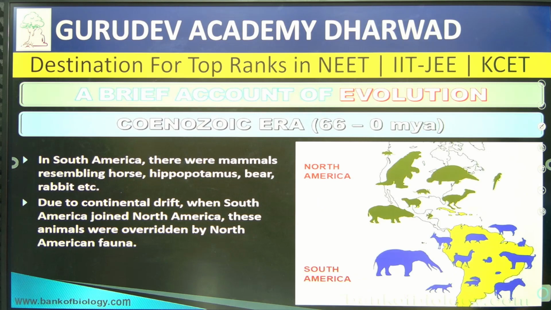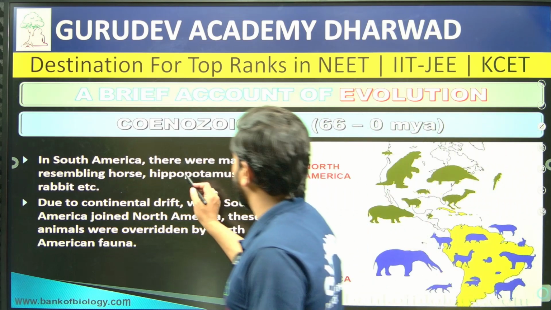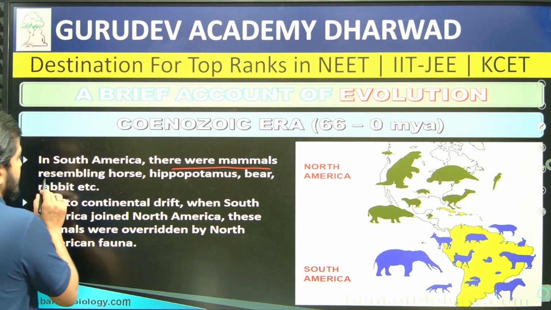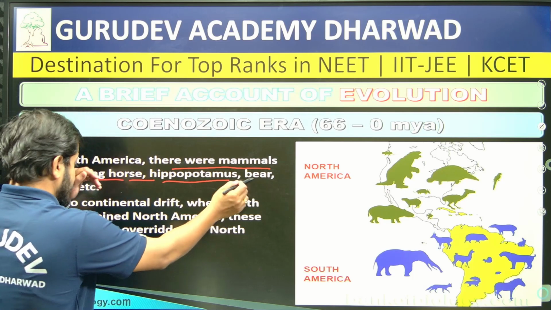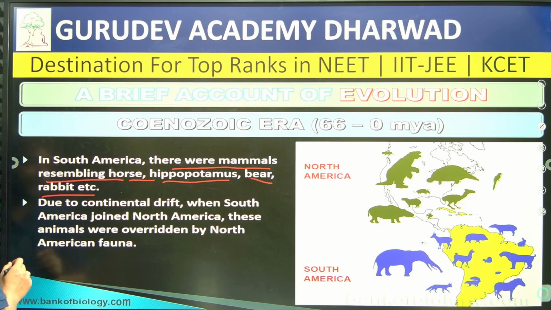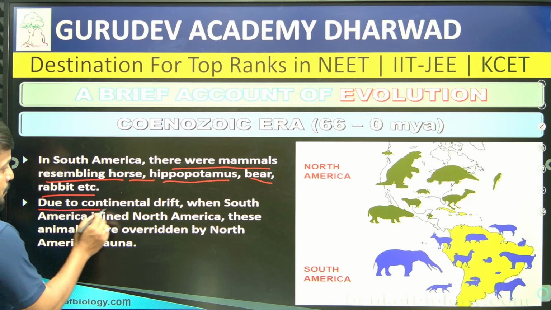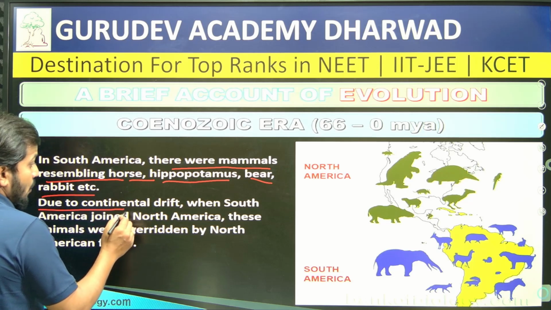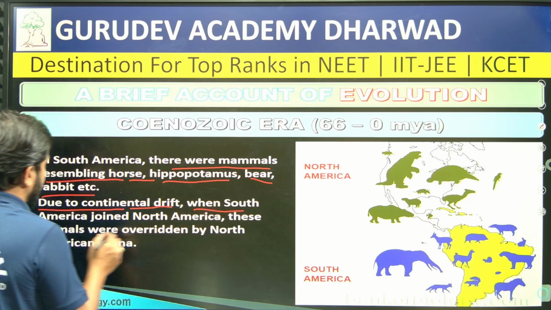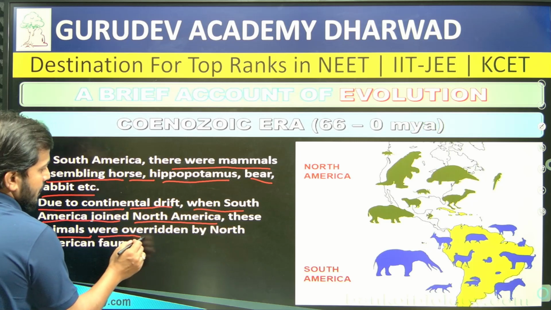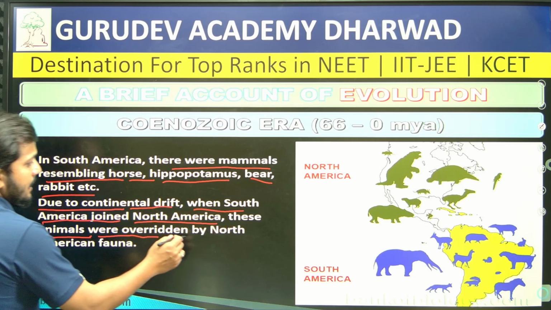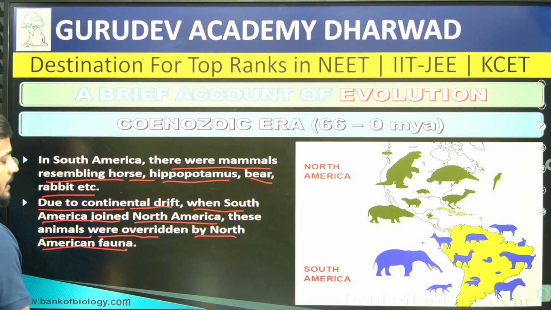Then you can find in South America there were mammals resembling horse, hippopotamus, bear, and rabbit. And due to the continental drift, when South America joined with North America, these animals were overridden by the North American fauna, right?